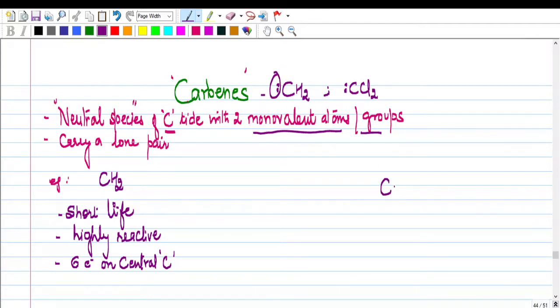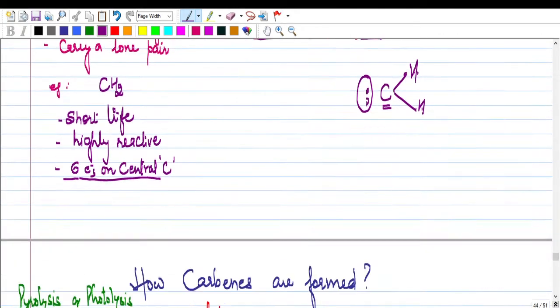So if we talk about say CH2, so CH2 is carbene, methylene carbene. It has got a lone pair and it has got two monovalent atoms attached with the central carbon. Now this central carbon has got how many electrons? It has got 6 electrons. Okay, and it is neutral. It does not have any charge. Okay, so you have to remember this, that it doesn't have any charge and has a lone pair of electrons.